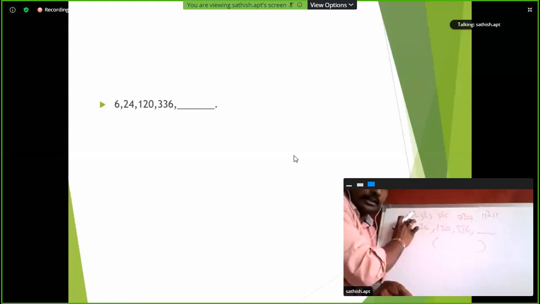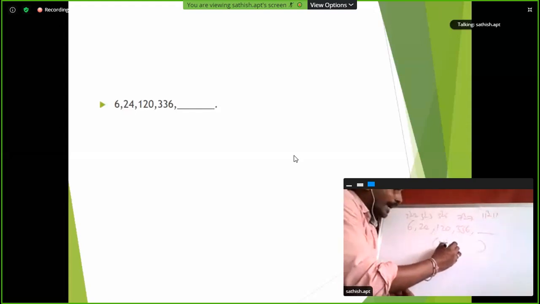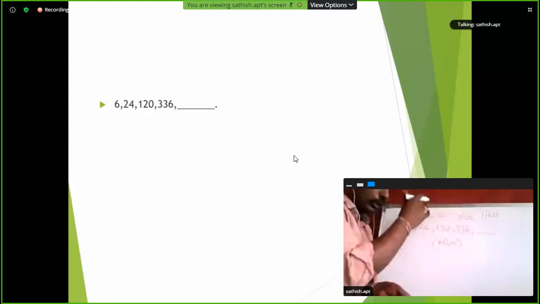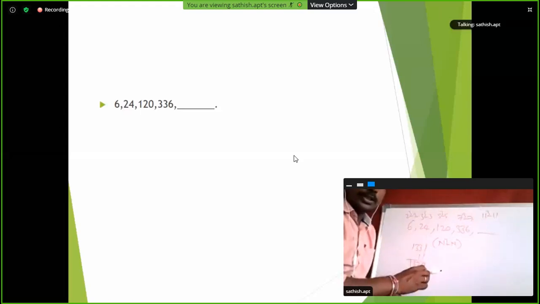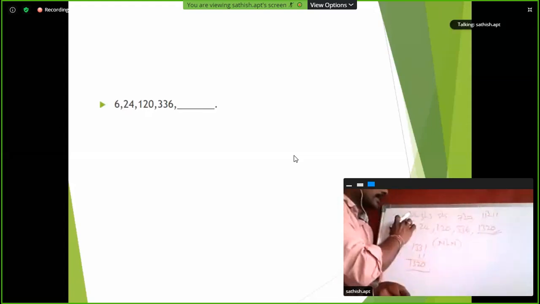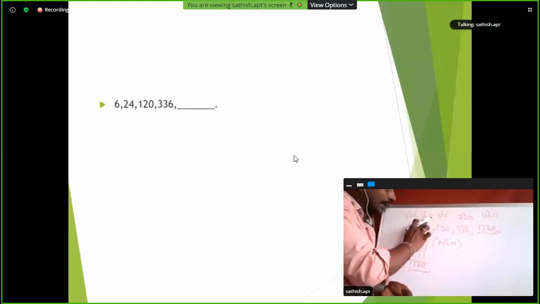N cube minus n. So 11 cube value 1331 minus 11, 1320. 1320. Very good. Correct. So here this is the prime series, not an odd series. Prime series: 2, 3, 5, 7, 11, 13, 17, 19, 23. So like that. Clear? Correct.